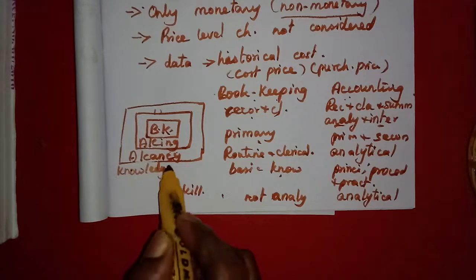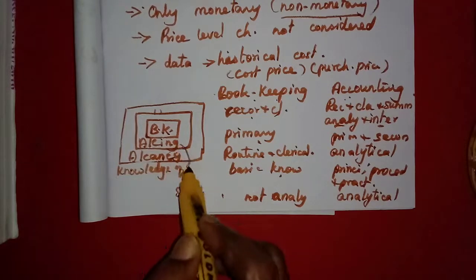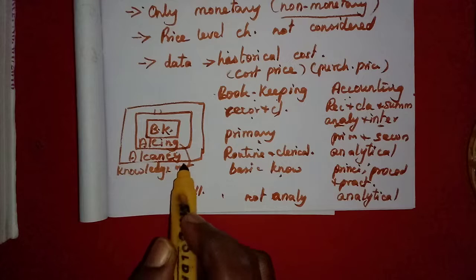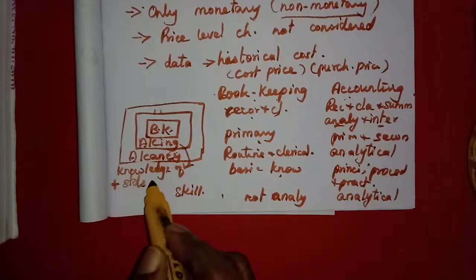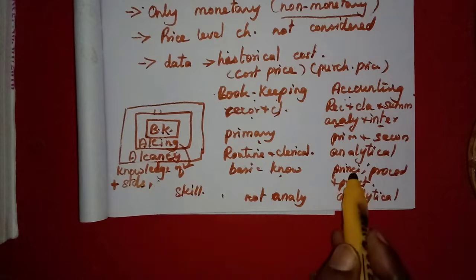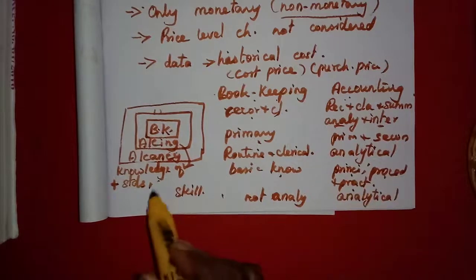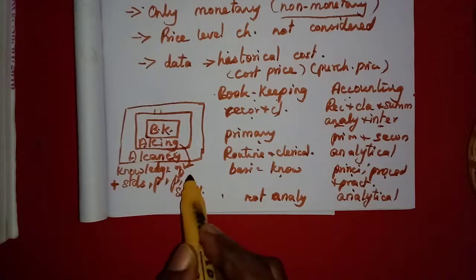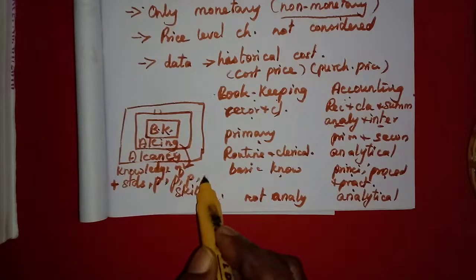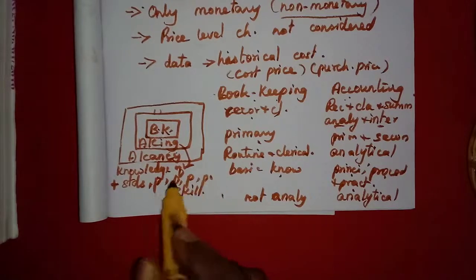Knowledge of accounting, and it contains all the standards, then all these principles, procedures, practices. All the P's: principles, procedures, practices, we can say policies. All 4 P's must be needed.